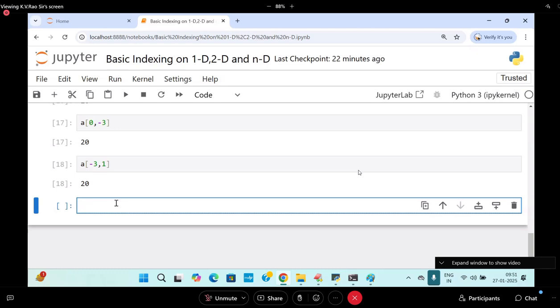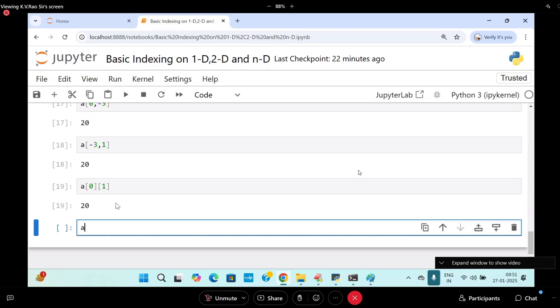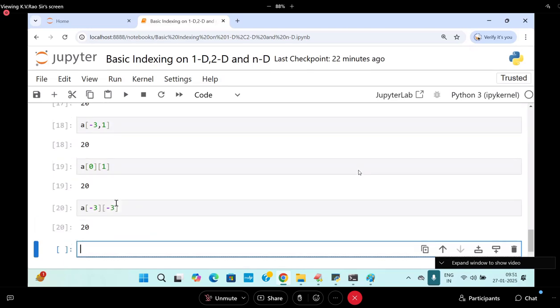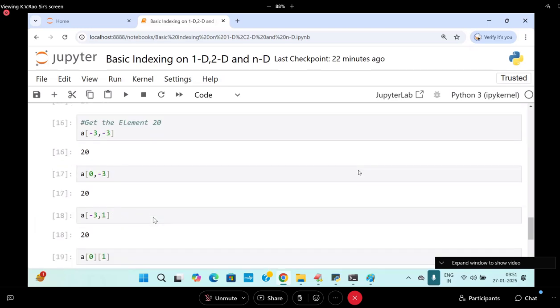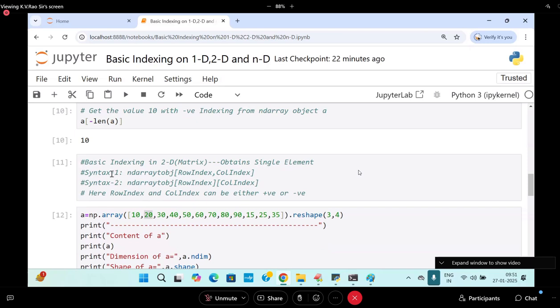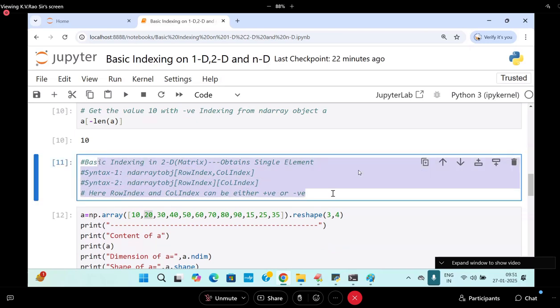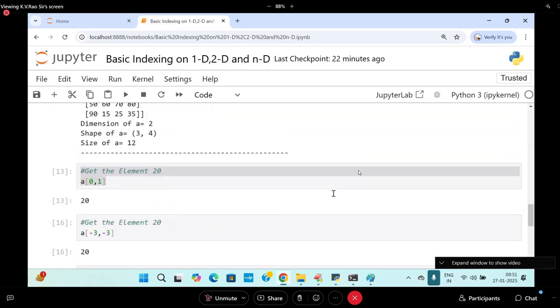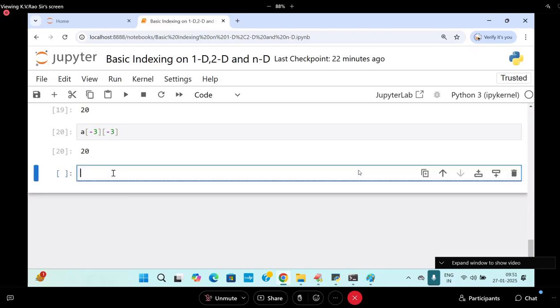Another syntax is A of 0 of 1. This is also going to give you the value. A of minus 3 and minus 3 also gives you the same answer. These many ways are there to get it. This is syntax number 2. Now I'm going to get one more kind of thing.